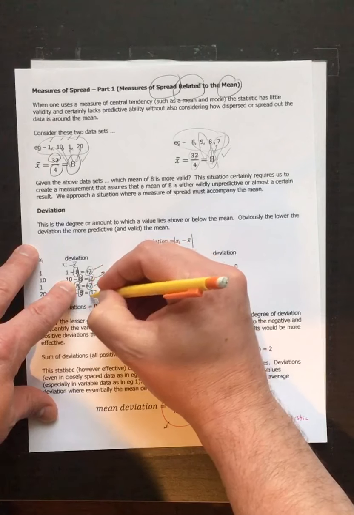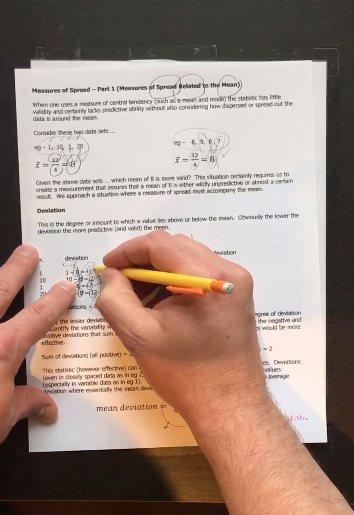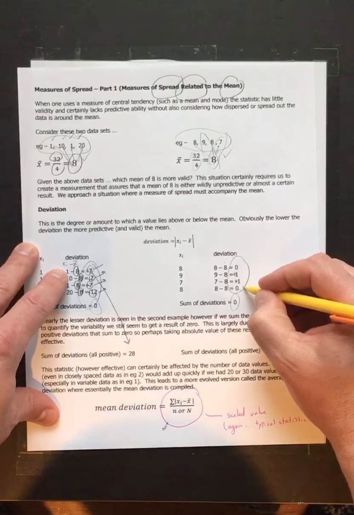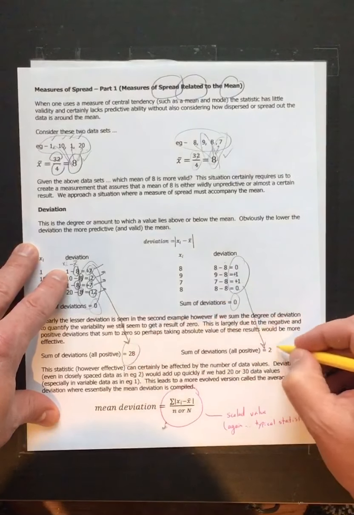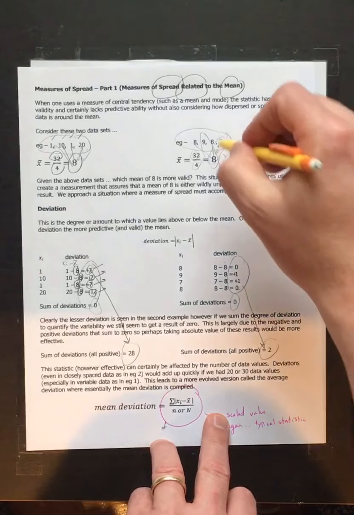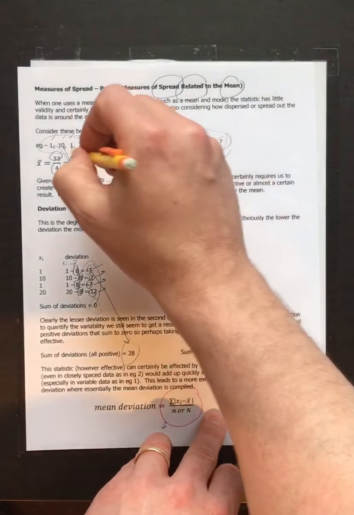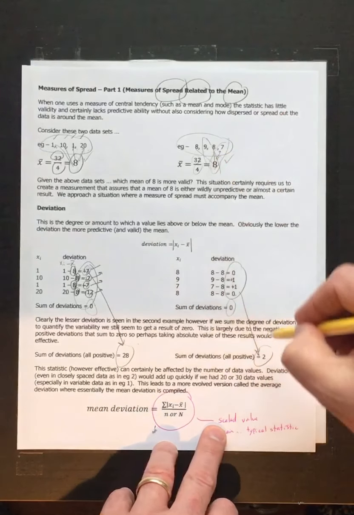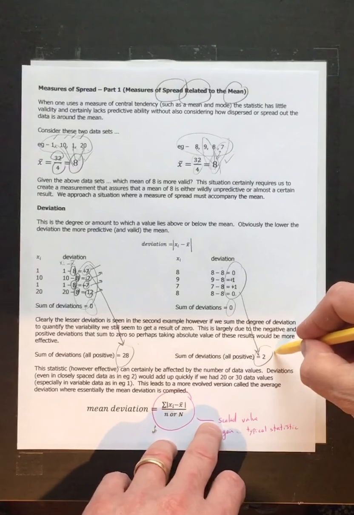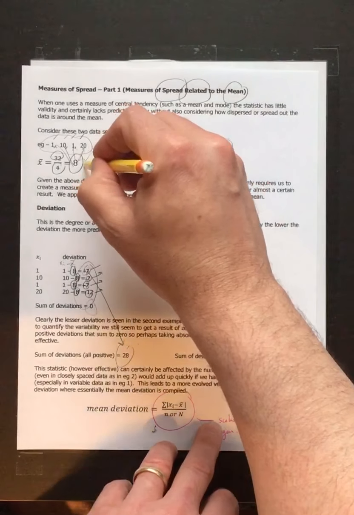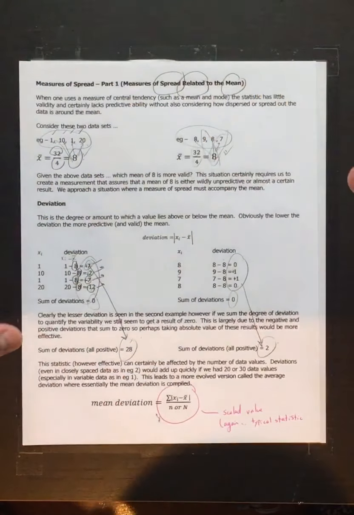This is +2, +12. When I add up these, I get to 28. When I add up these, I get to 2. That's a statistic that actually says that they're different. It says this has got small deviations, this has got a lot of deviations. Okay, and as a result, this mean is good because it's not that variable. It doesn't have a lot of deviation from the mean, whereas this one has got huge deviations from the mean, and so it's not very reliable.